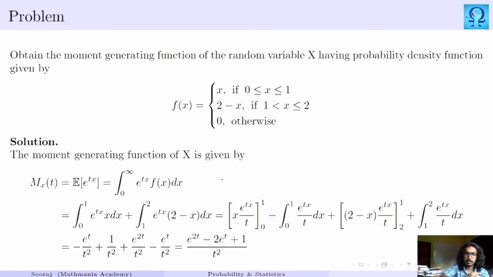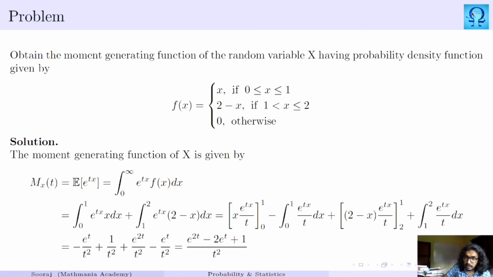Now let us see a problem. Here we are asked to obtain the moment generating function of a random variable whose probability density function is given to us, that is x in the interval 0 to 1, and 2 minus x in the interval 1 to 2. Now to find the moment generating function, what are we doing? It is expectation of e to the power tx.